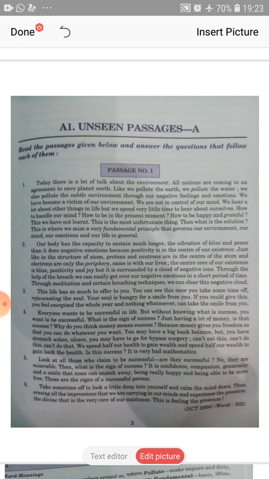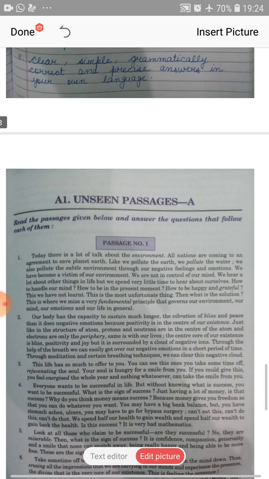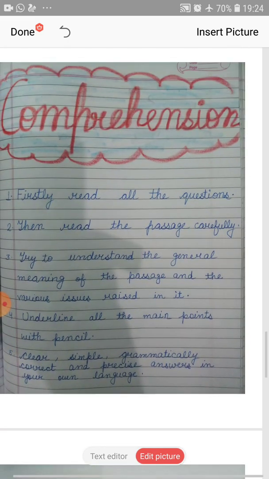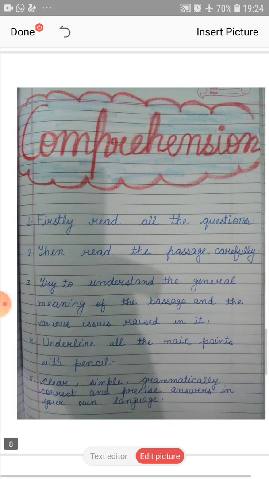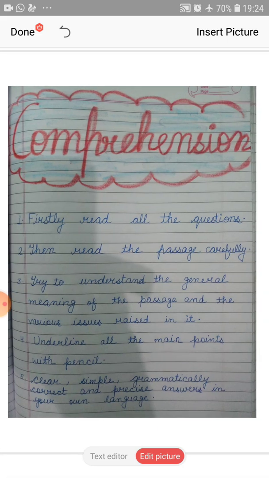Be precise. You are never rewarded if you just beat about the bush. If you write down useless things, you will not get any marks. You will not get good marks, I can say that, because these 20 marks are very important for you. The language of your answer must be grammatically correct, simple, clear, but spontaneous and effective. Check your spelling and punctuation.